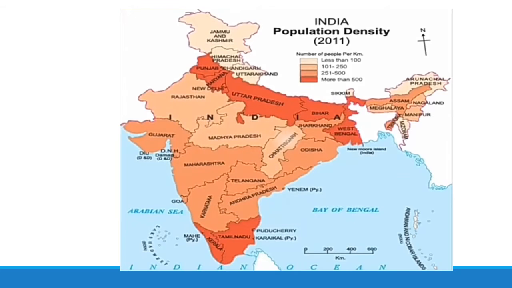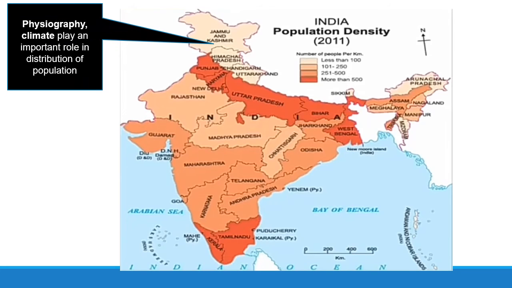In India, population is very unevenly distributed due to physiography and climate, which play an important role in distribution of population. As you all know, here we have Himalayan mountains, big mountains at great height, due to which people can't stay there.